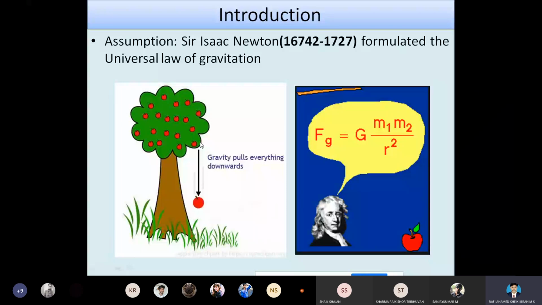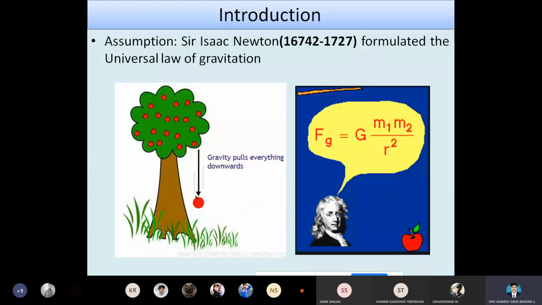So that's why he said that the force which makes the apple fall down is called gravity, and the associated acceleration is called the acceleration due to gravity. This is Newton's assumption.